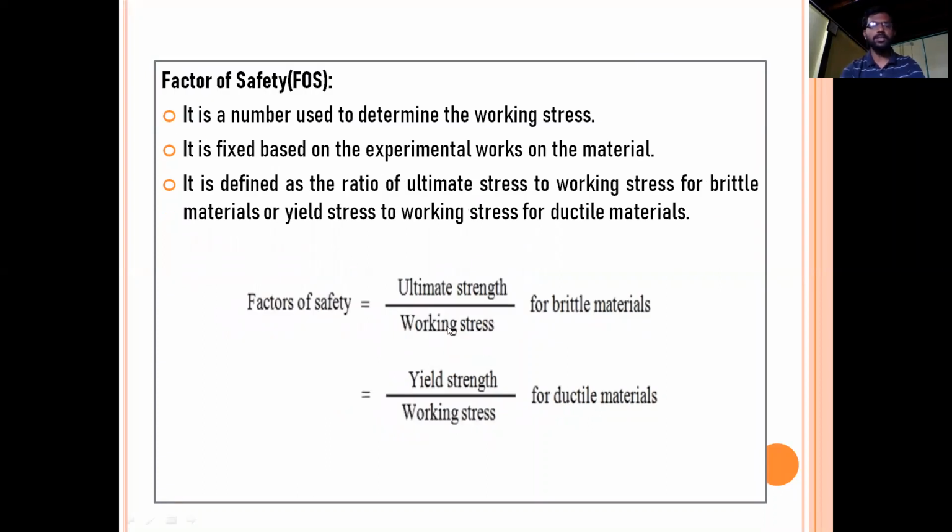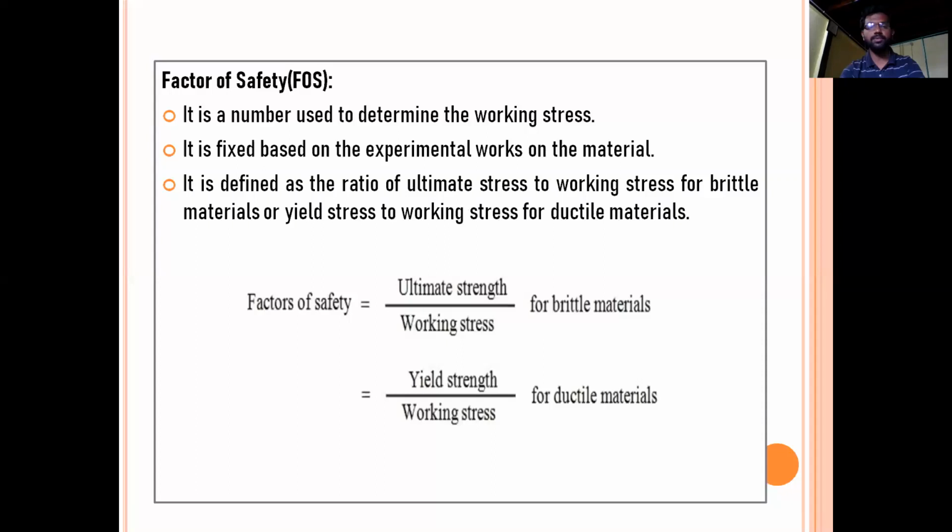Next we will discuss factor of safety. It is a number which is used to determine the working stress. It is fixed based on experimental work on the material. It is defined as the ratio of ultimate stress to the working stress for brittle materials, and yield stress to the working stress for ductile materials.